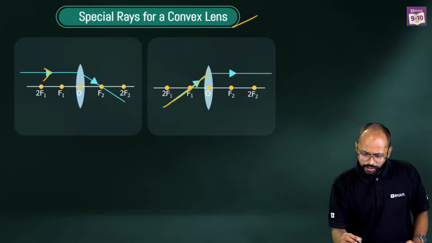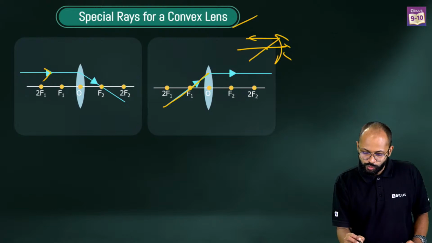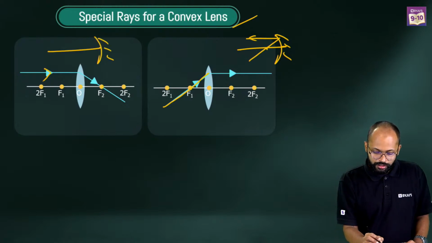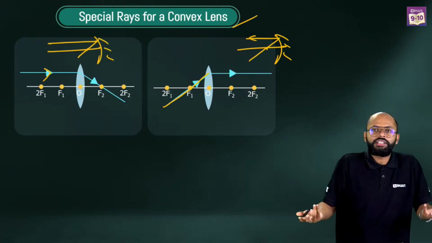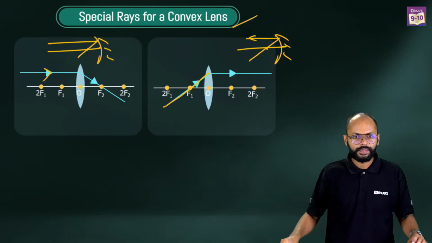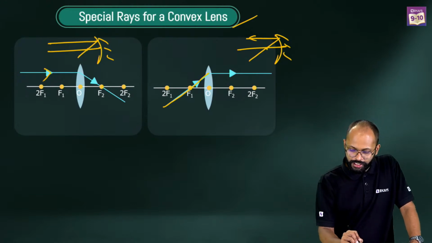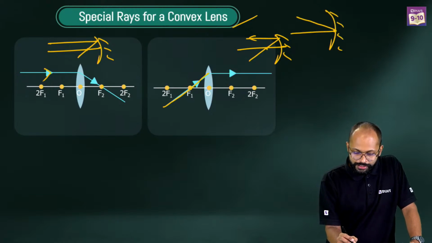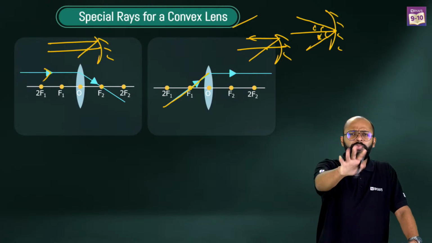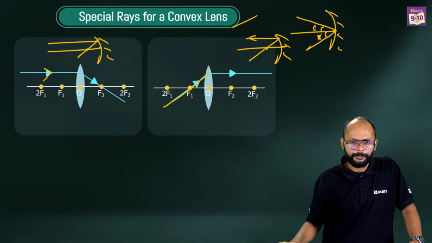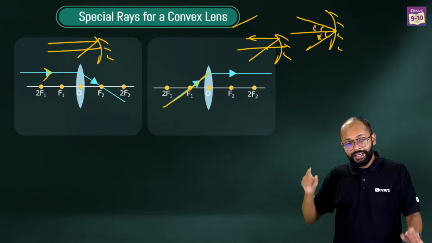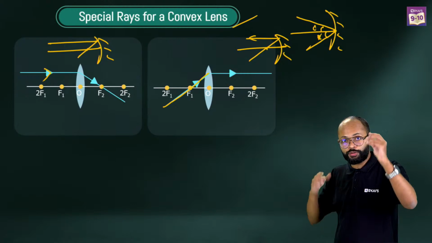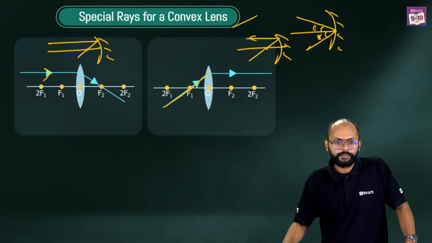Same thing. In convex and concave mirrors, what used to happen? Coming from focus, it used to become parallel. Here, what happened? Parallel came, and went through focus. Same thing, right? What was the pole one? Okay, let me tell you the pole one. The pole one was like this, see. Here was the pole, it came like this, went like this. Simple reflection, right? Vice versa. The reason I'm telling you all these cases with mirror is so that you remember. Very important, right? Okay.